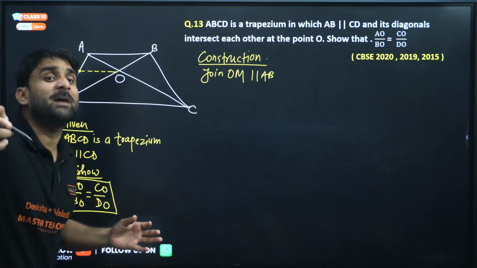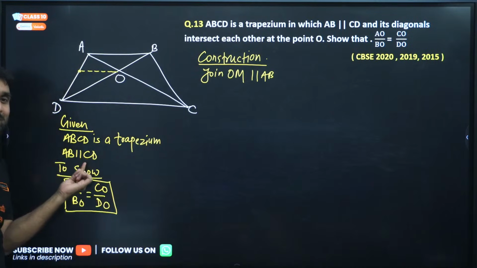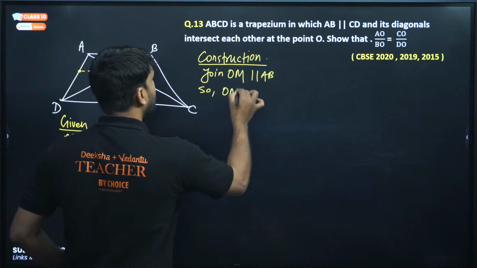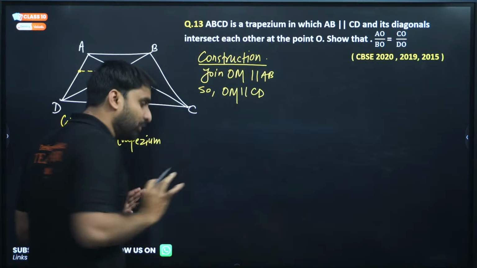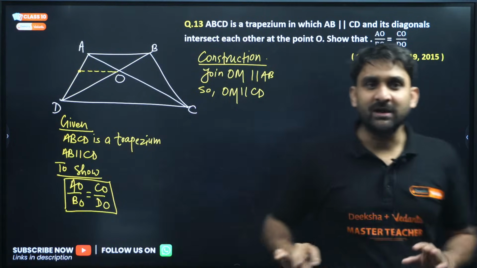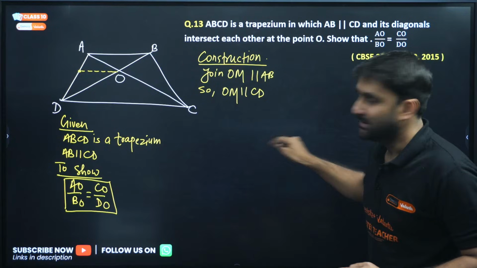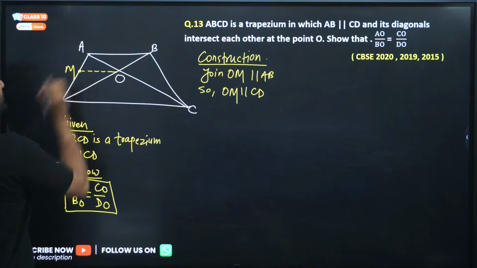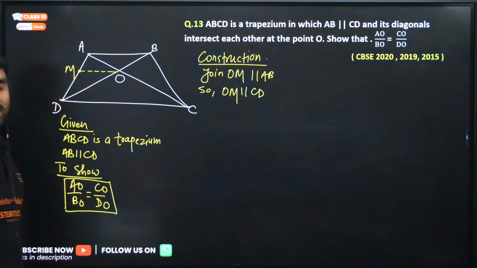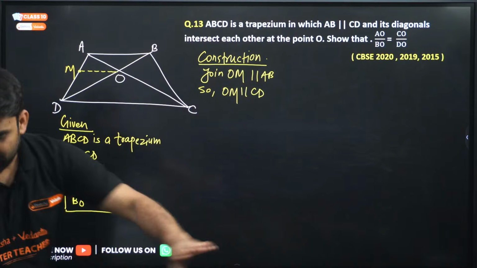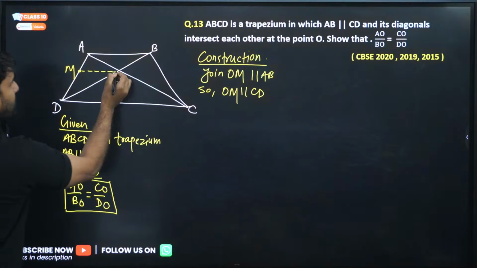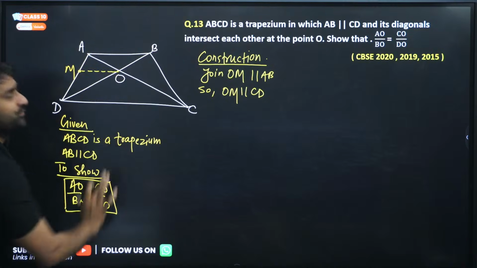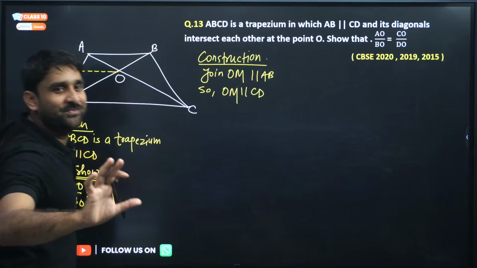And if OM is parallel to AB and AB is already parallel to CD, it implies that OM will also be parallel to CD. I hope you all agree. If we do the construction OM parallel to AB, then OM will also be parallel to CD. This is OM, my dear, don't get confused. Please focus on the solution. I hope this is clear to you all.